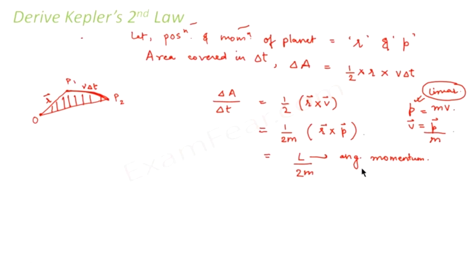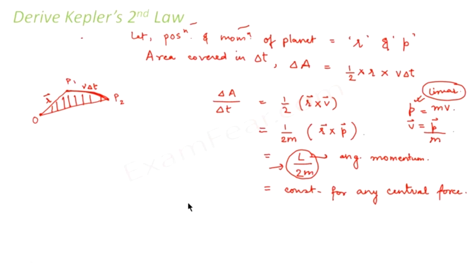So this is L by 2m. Now L by 2m is equal to constant for any central force. What is a central force? Any force which is directed towards the center. So in this case also, when the planet is moving around the sun, the force which is acting on the planet is towards the sun. So that is a central force. So for any central force, the total angular momentum remains constant. The angular momentum for any central force is constant. So that is a basic principle.